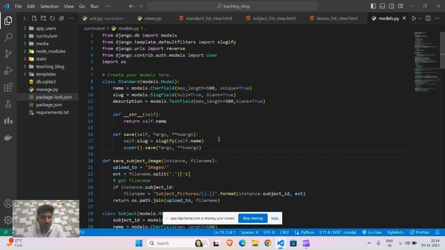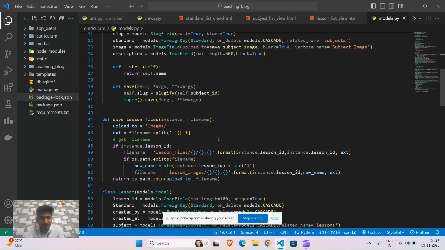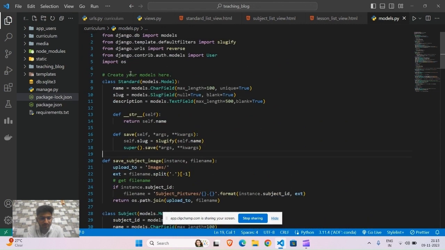So in our app, we have created a curriculum app. First I will explain three models: standard, subject, and lesson. In the standard model, we have given attributes like name, slug, and description using CharField, SlugField, and TextField. Basically, the slug is used to make the URL more search engine friendly and more readable. We have also provided properties like max length equal to 100, and the name will be unique.